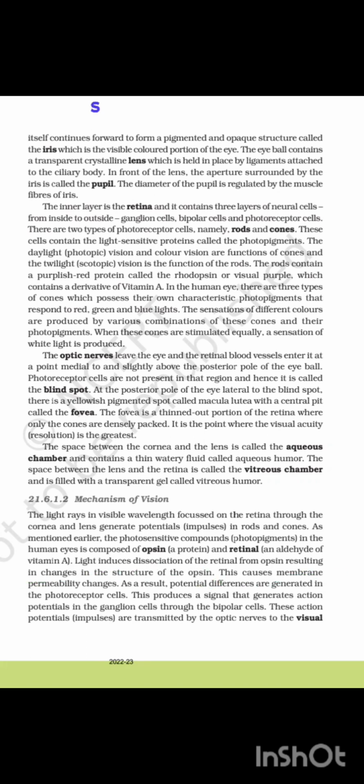This causes membrane permeability changes. As a result, potential differences are generated in the photoreceptor cells that produce a signal that generates action potentials in the ganglion cells through the bipolar cells. These action potential impulses are transmitted by the optic nerves to the visual